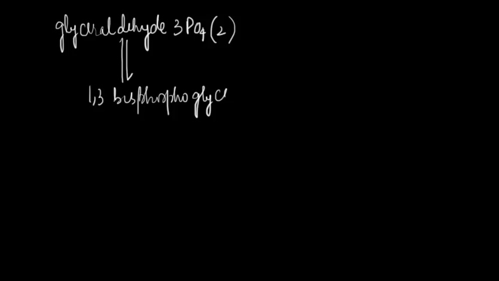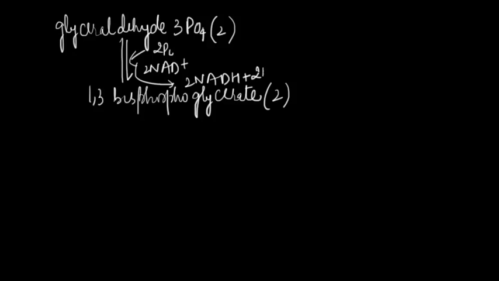Next, this glyceraldehyde 3-phosphate undergoes oxidative phosphorylation, resulting in the formation of 1,3-bisphosphoglycerate. And here at this step, phosphorylation is done by inorganic phosphate rather than by ATP. Here also oxidized NAD gets converted to its reduced form, that is NADH, with the release of protons which move into the solution. And the enzyme catalyzing this reaction is glyceraldehyde 3-phosphate dehydrogenase.